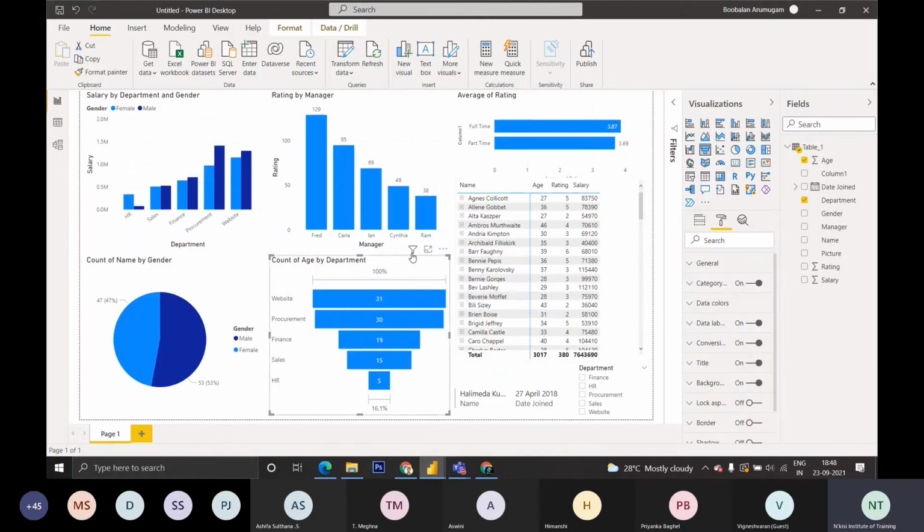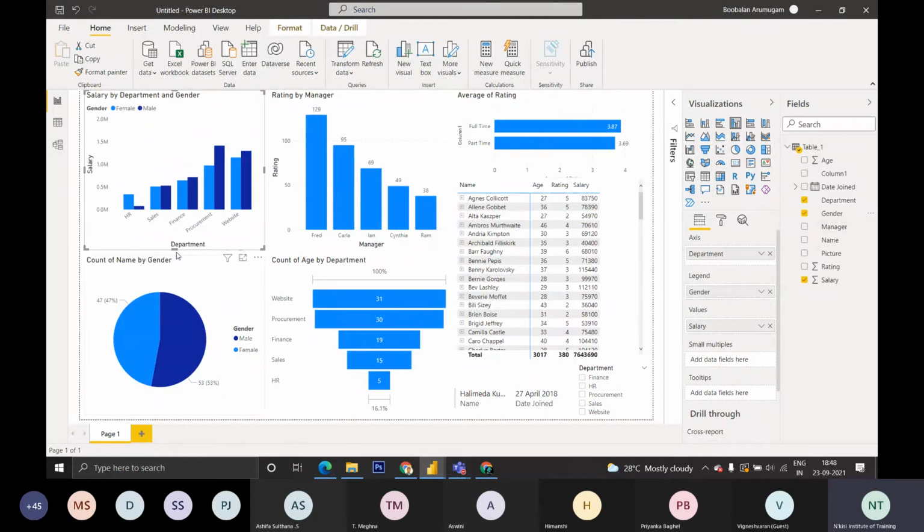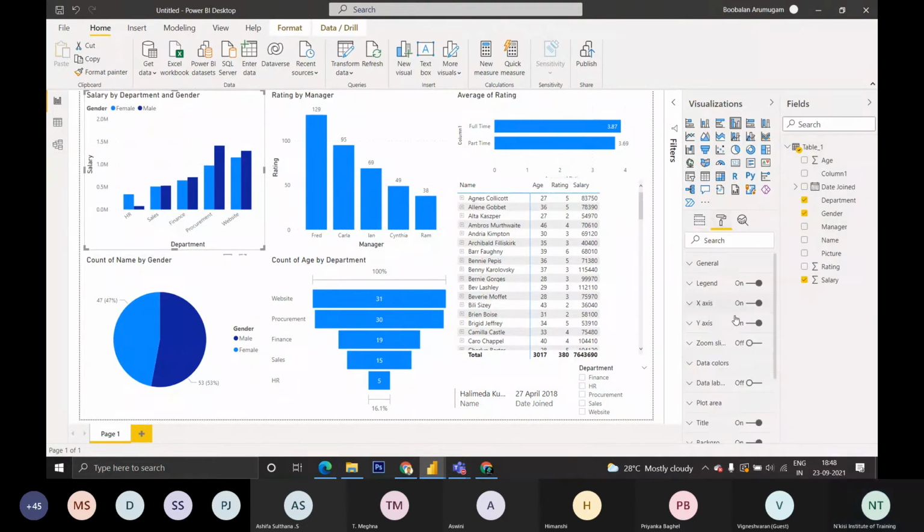Okay, I have inserted similarly the same thing. It is a bar chart containing the gender male and female in it. I have added gender to the legend. If you could see the HR department, if you want to add data labels, you can add data labels. These are the people available, and it contains their salaries. For the HR department, we are spending 0.34 million for male, and for female we are spending 0.8 million. Like this we can see the data.